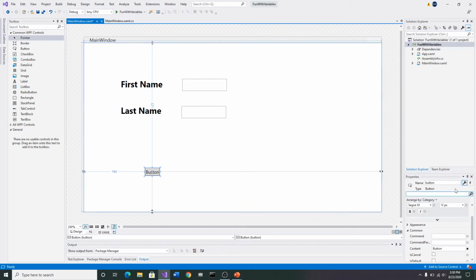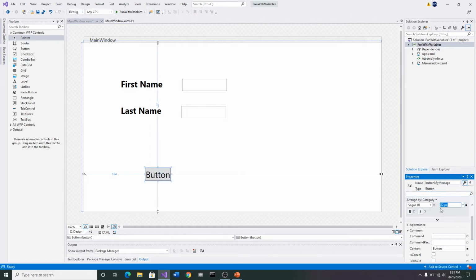Okay, I'm going to come into this button, and I'm going to change the name of this button to button my message. Okay, button says button my message. Okay, I want to change the size of it to 22, and I want to turn it to bold.